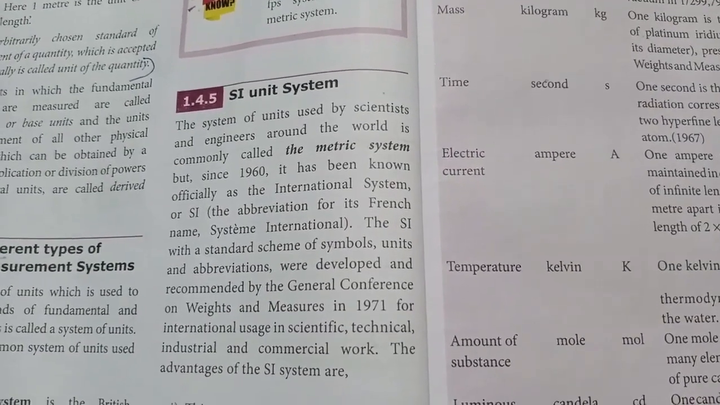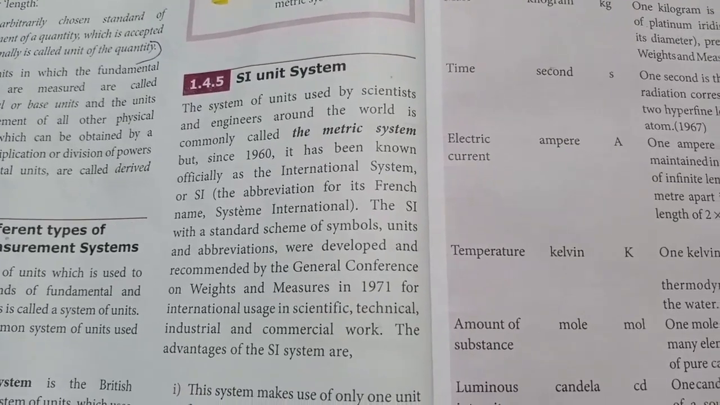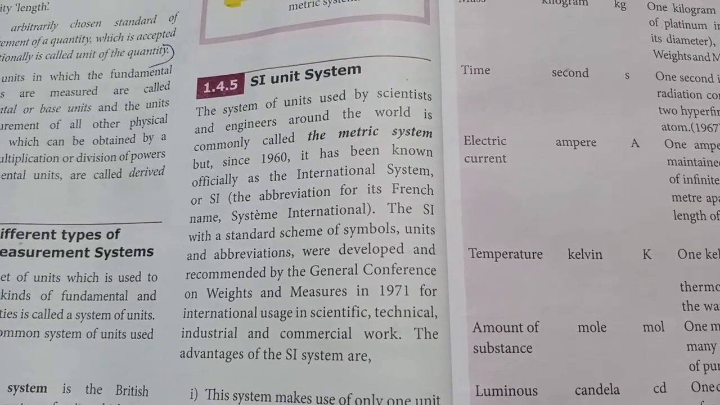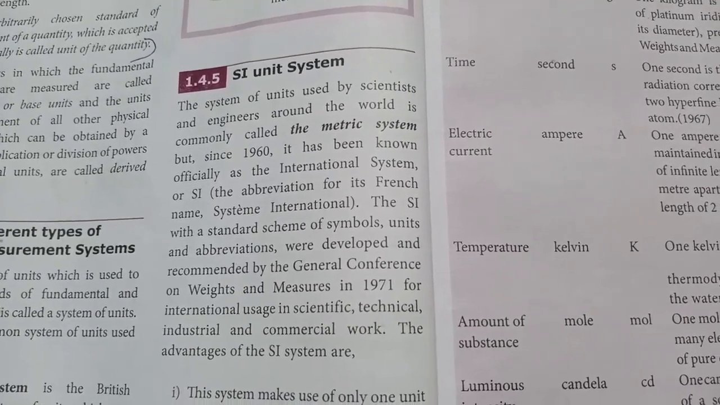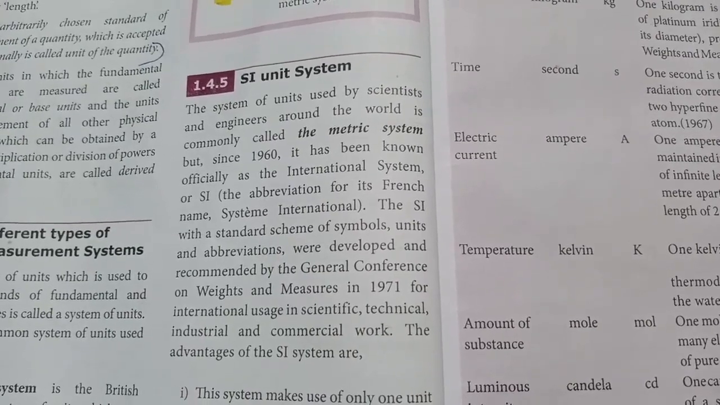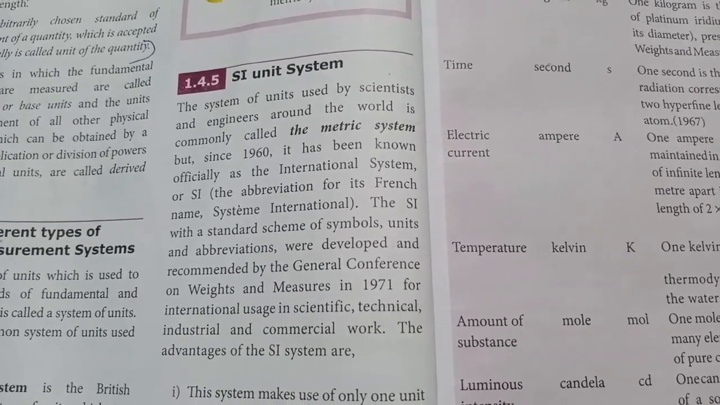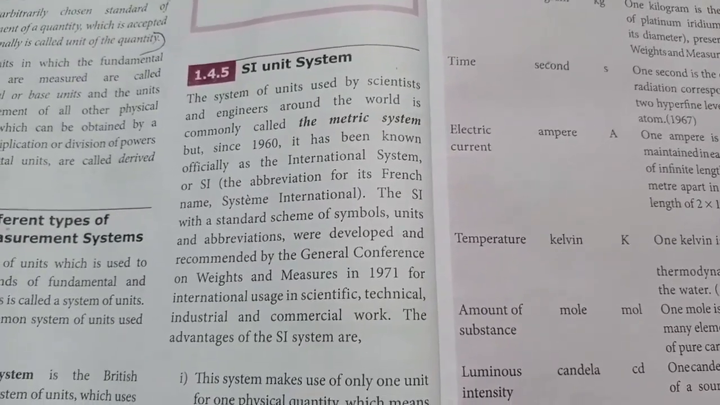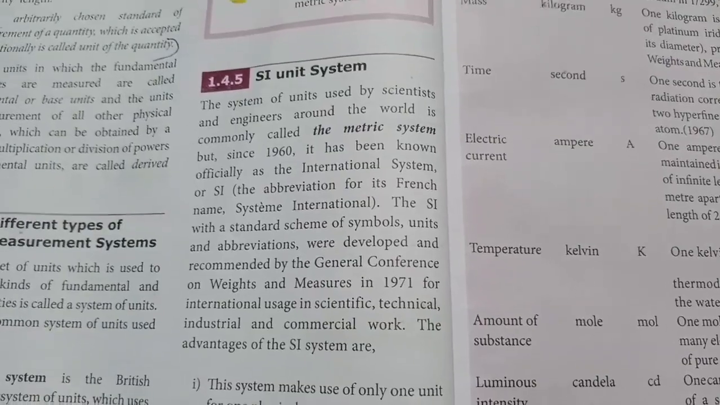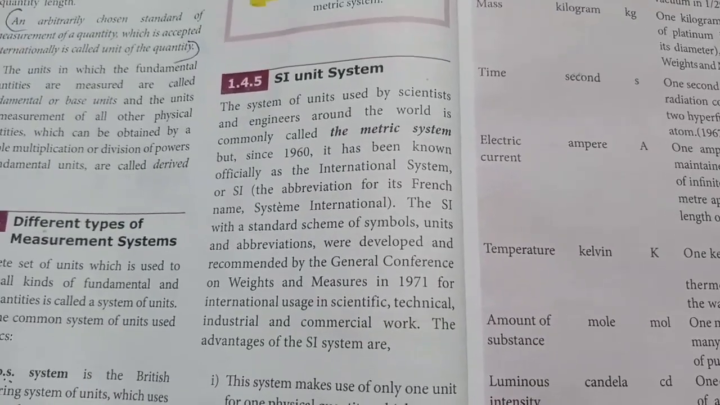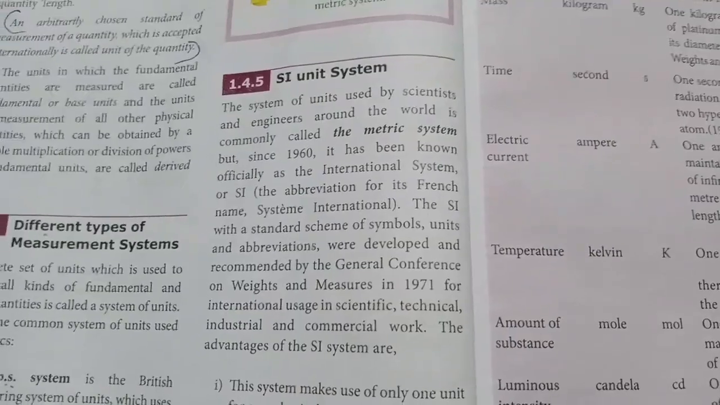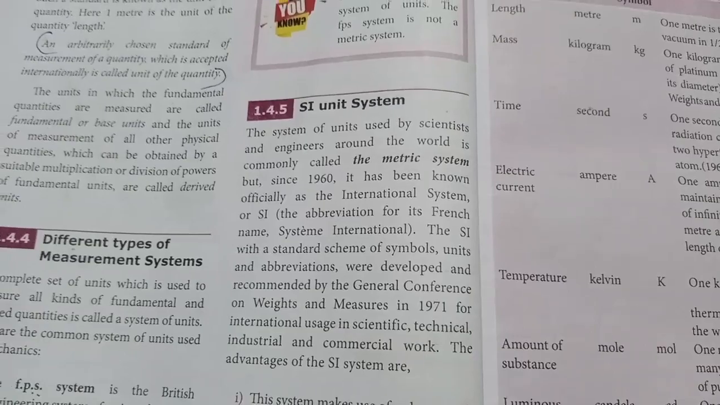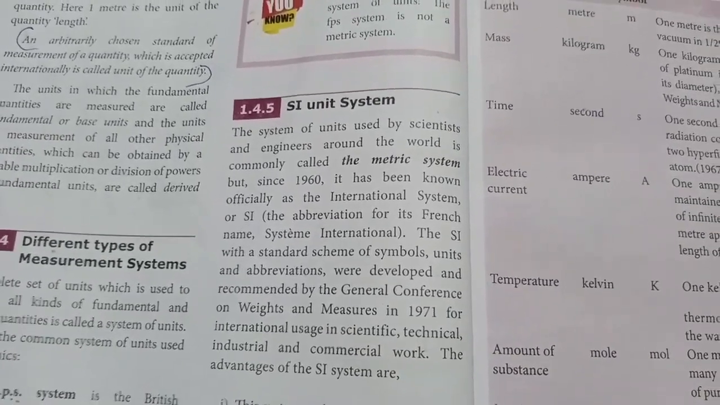SI means System International, the abbreviation of the French name. Since 1960, it has been officially accepted as the international system. Which unit? They used this MKS system, this CGS system, and all are used internationally. FPS, the old British engineers used this FPS.